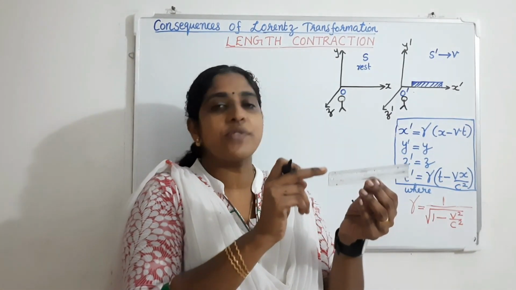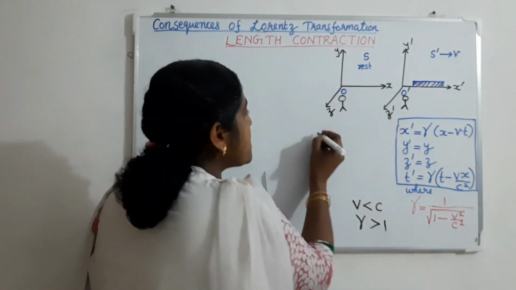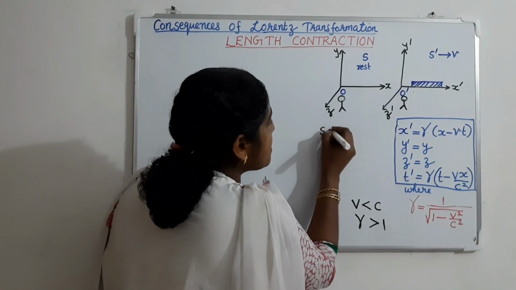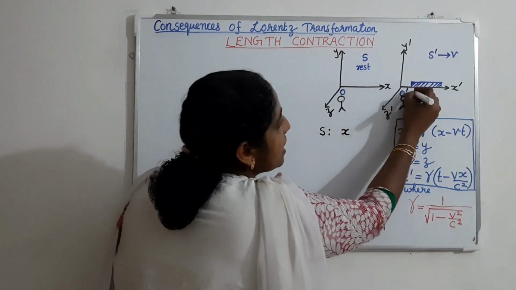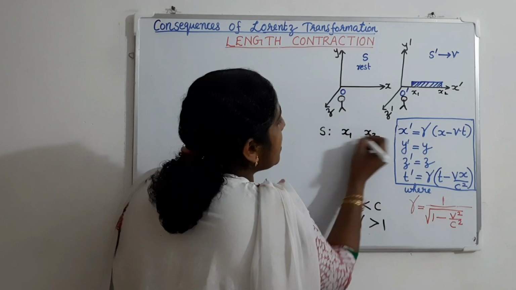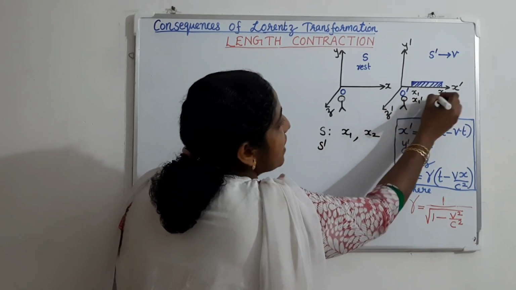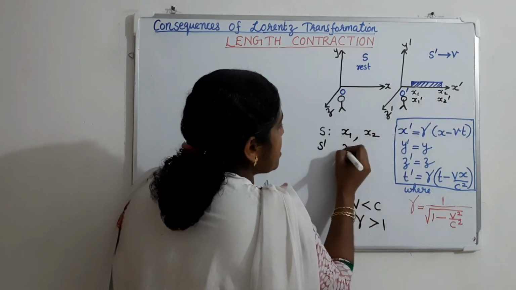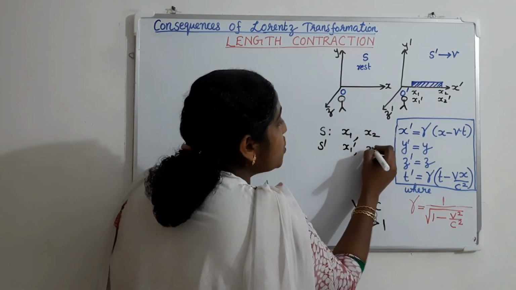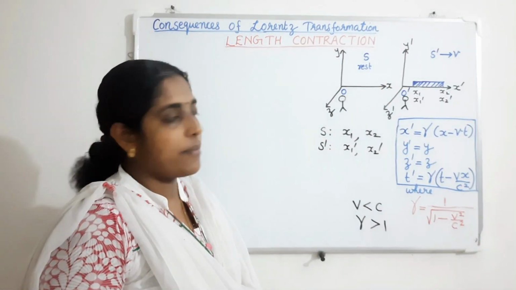They are taking the position coordinates of the endpoints of the scale. For an observer in the S frame of reference, let these coordinates be x1 and x2, and for the observer in the S dash frame of reference, these coordinates are x1 dash and x2 dash. Then what will be the length of this scale measured by the observers?